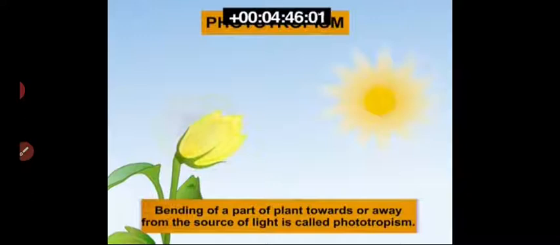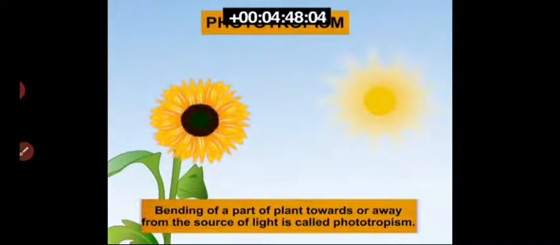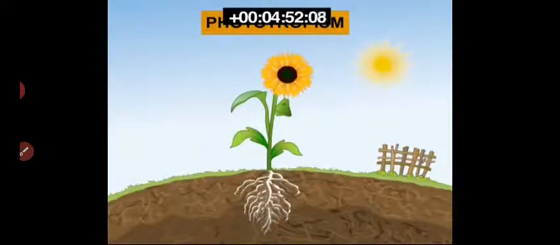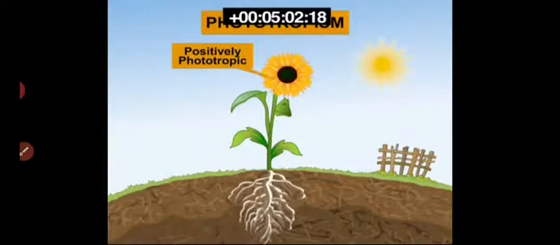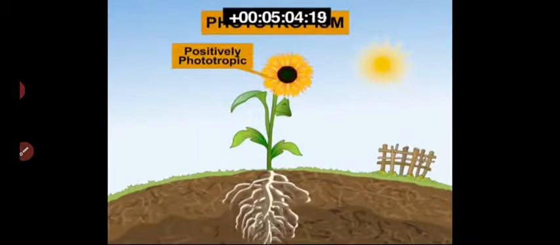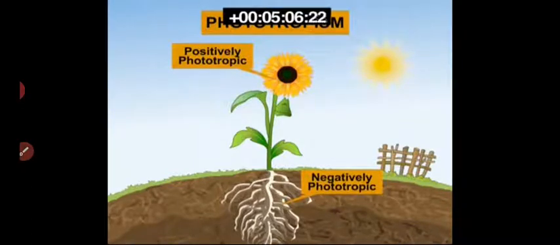Bending of a part of a plant towards or away from the source of light is called phototropism. The shoot of a plant grows towards the light, so it is called positively phototropic. The root portion grows away from the light, so it is called negatively phototropic.